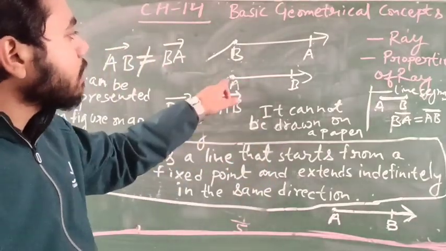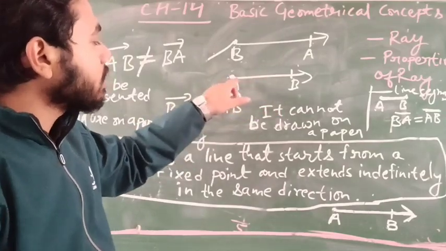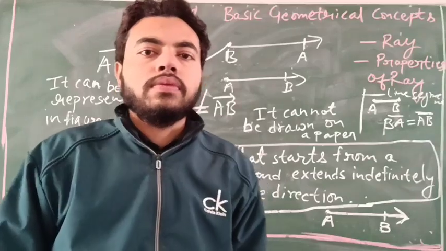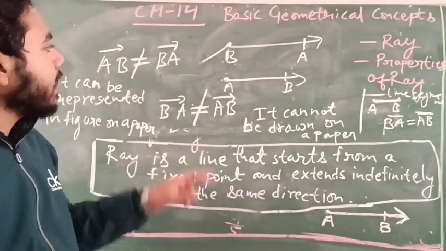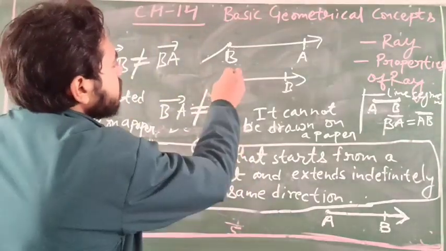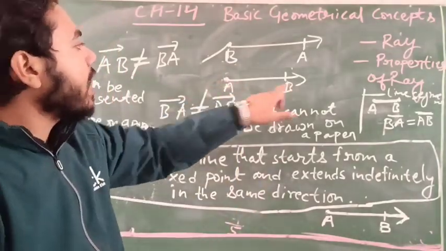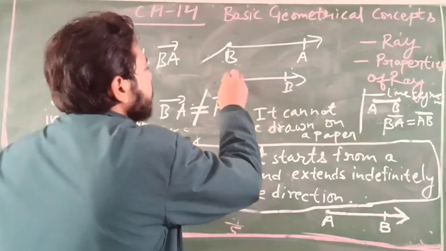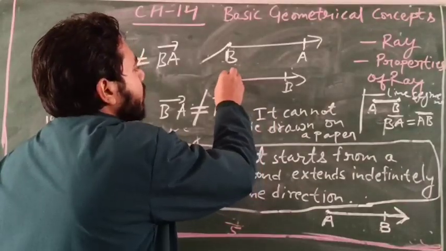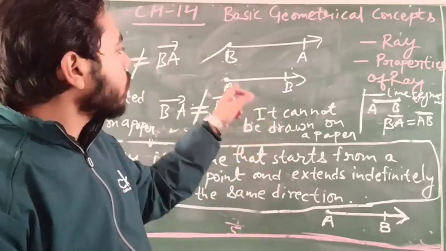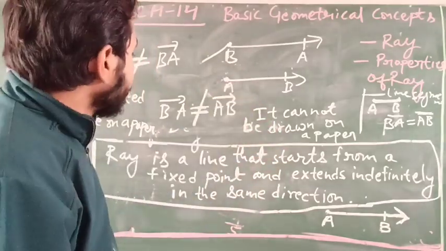So a ray has one end point, or initial point, and that point is known as the initial point.